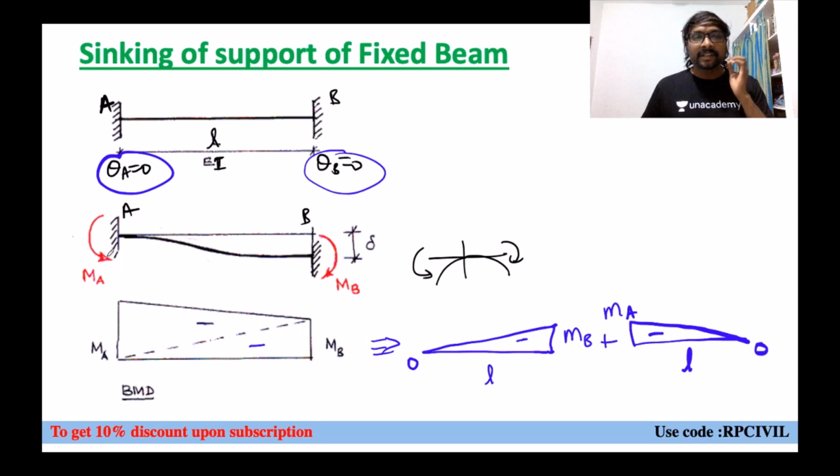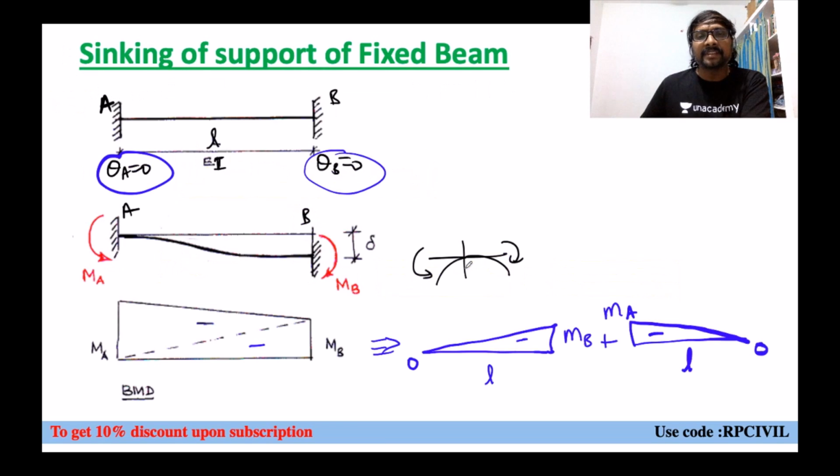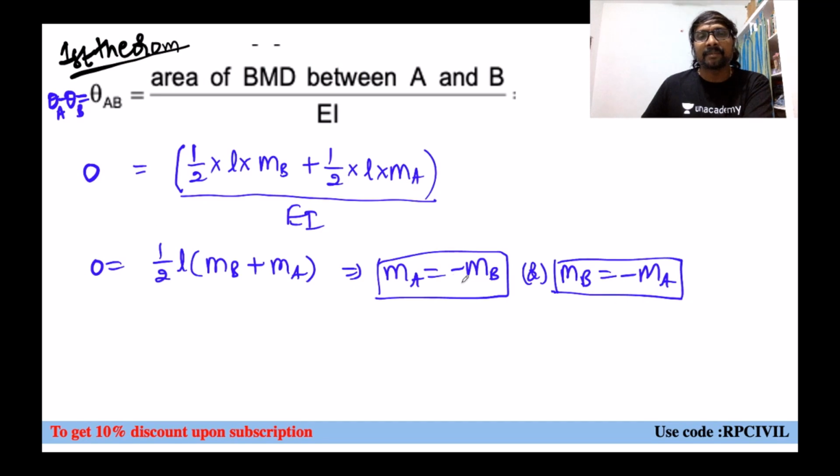Here we are assuming MA anti-clockwise, MB clockwise. Suppose MB is correct. If MB is clockwise, MA should not be anti-clockwise, MA also should be clockwise. Yes, that is the meaning of this minus here.